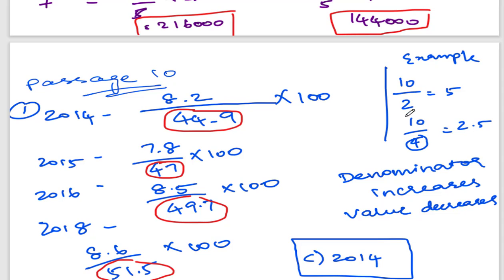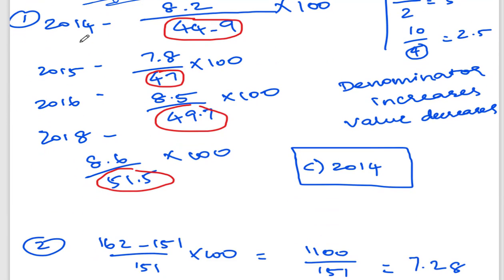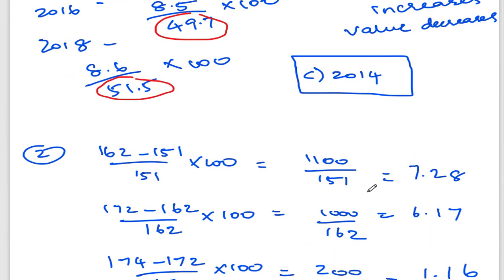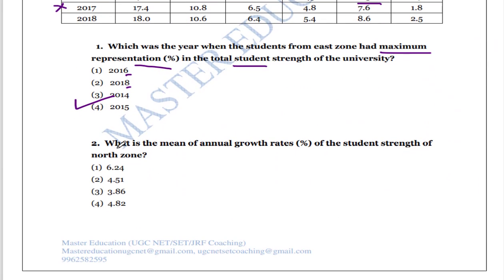See here, 10 divided by 2, which is a smaller denominator, gives the highest value. 10 divided by 4 gives only 2.5. So without doing the full calculation, only within the addition we can find this out. This trick we have to implement. So option 2014 is the correct answer, which is available in option 3. Okay. The next question.